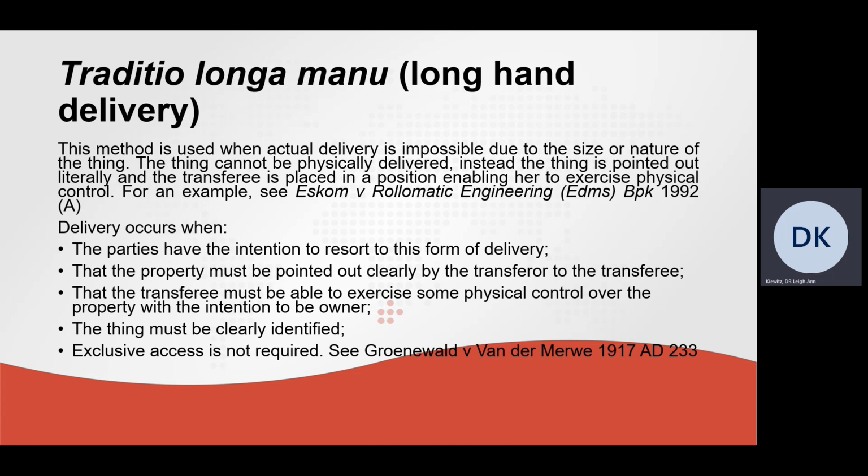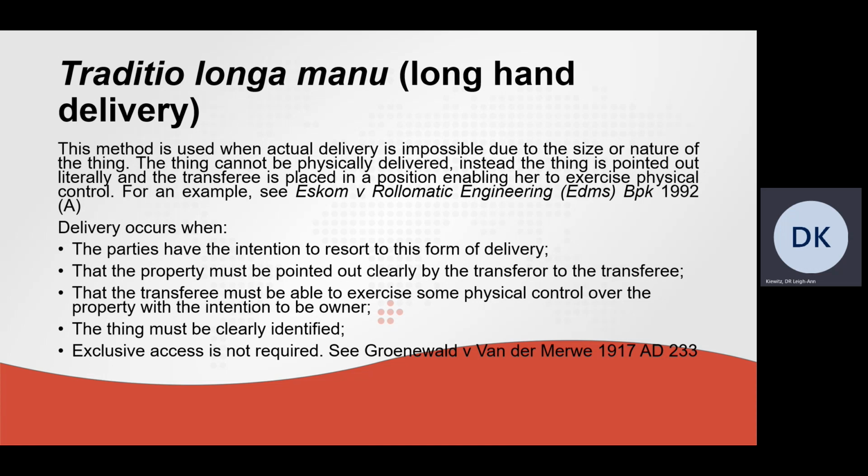Another mode of delivery of movables is Traditio longa manu, also known as longhand delivery. This method is used when actual delivery is impossible due to the size or nature of the thing. The thing cannot be physically delivered. Instead, the thing is pointed out literally, and the transferee is placed in a position enabling her to exercise physical control. An example would be steel towers, and I refer you to the case of Eskom versus Rollomatic Engineering, which sets out the example of Traditio longa manu.